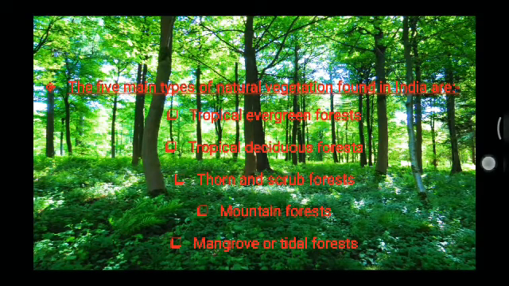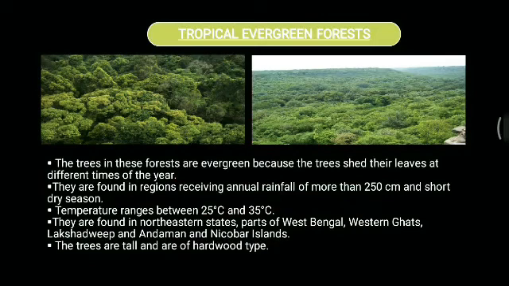First is tropical evergreen forests. As the name suggests, the trees in these forests are evergreen. Why? Because the trees shed their leaves at different times of the year, and as a result, the forest looks green all year round. These forests are found in the regions that receive an annual rainfall of more than 250 centimeters, and they have a short dry season.